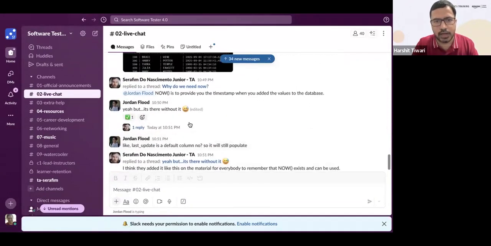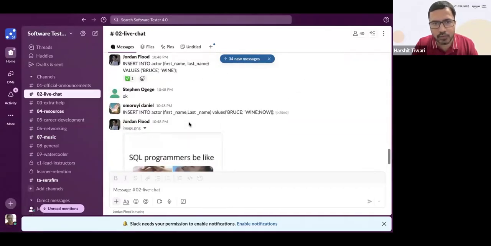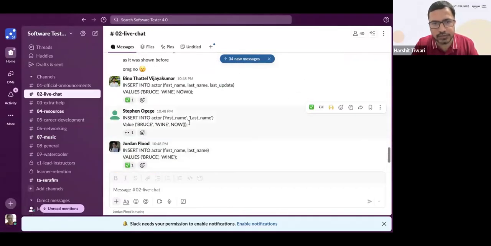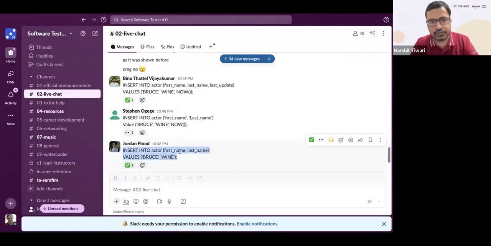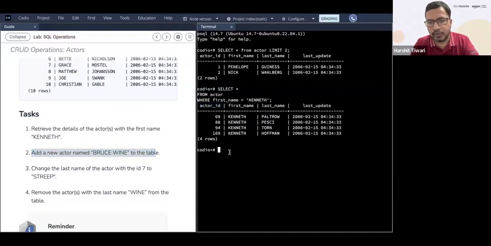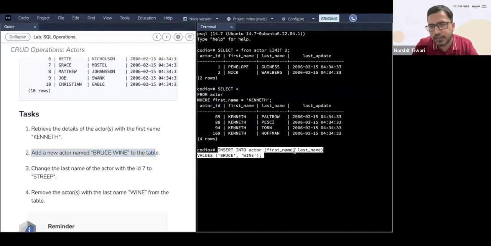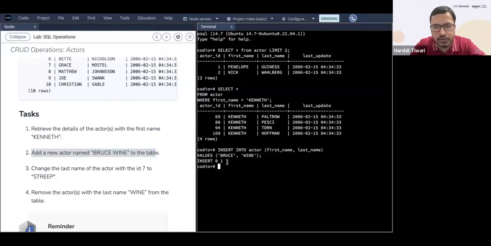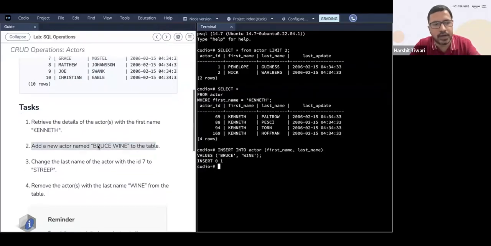Okay, so let's run one of the queries that you all have sent and see if it is correct or not. Jordan has sent this insert into. Let's try without the third column: insert into actor, first name, last name, values Bruce Wine, without the last update. Let's see. Okay, it's inserted. So yes, that is correct. It inserts.